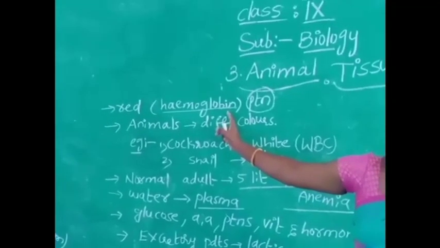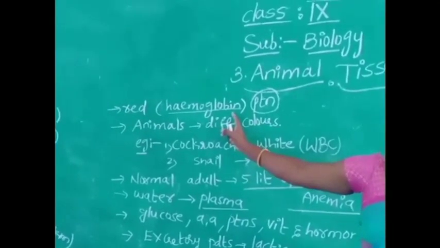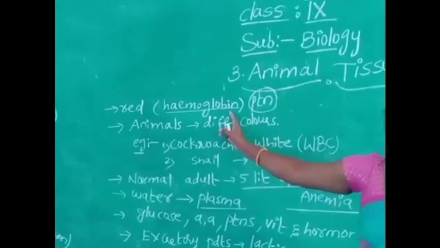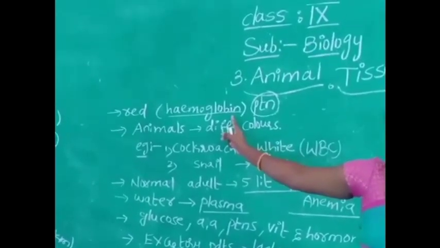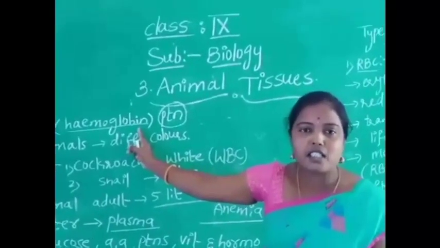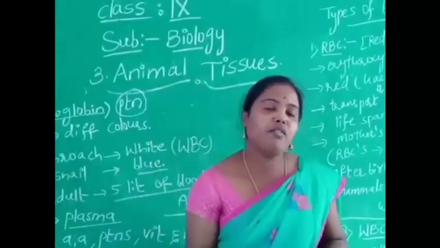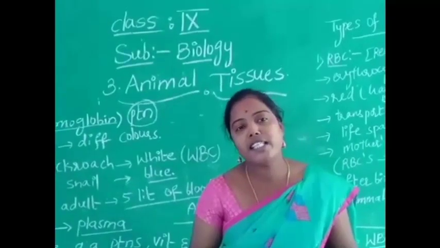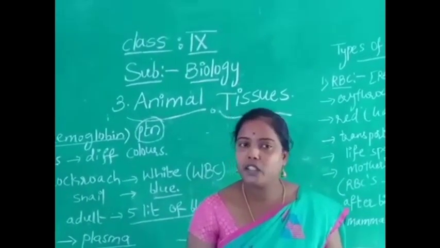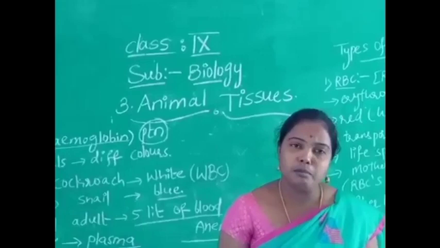What is the function of hemoglobin? Hemoglobin is a very important pigment. It transports oxygen and carbon dioxide gases into our body. Blood flows only in the blood vessels. Heparin is a substance which prevents blood clotting in our blood vessels.